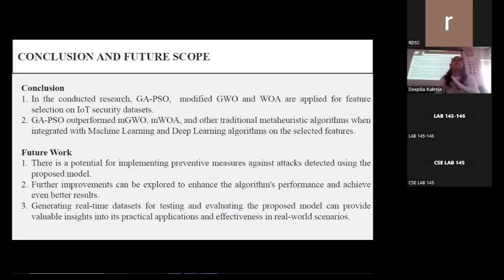Here I have taken the already existing data sets. Another future scope of the work is we can generate our own data sets, where we can use a test bed with actual experimentation, where actual IoT devices are being used and the data traffic can be generated through them. Then this traffic can be fed into our algorithm to tell us whether this network is under attack or it is safe. If it is under attack, again, further prevention measures can be taken to avoid such types of attacks, such types of intrusions in the network.